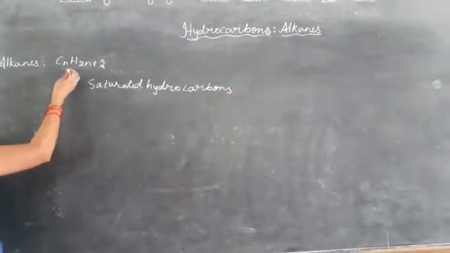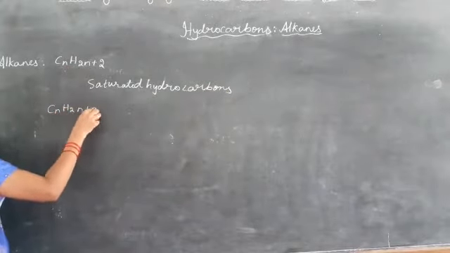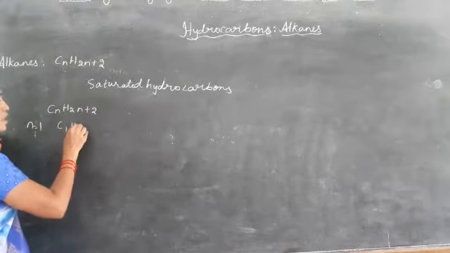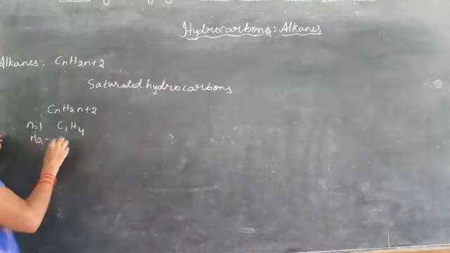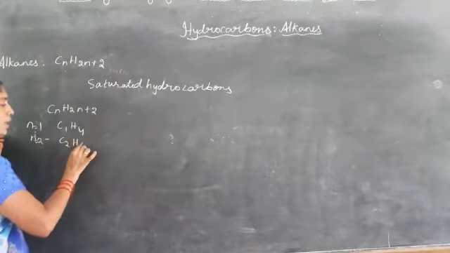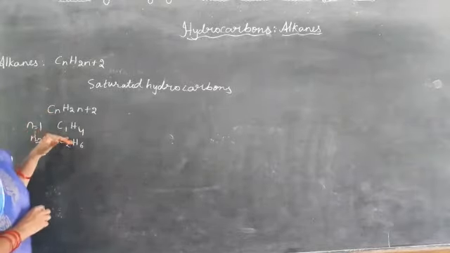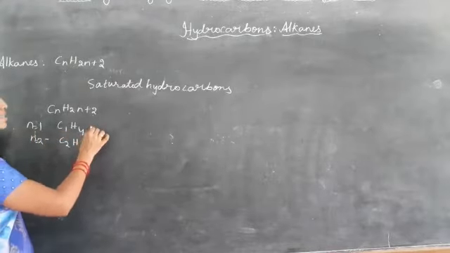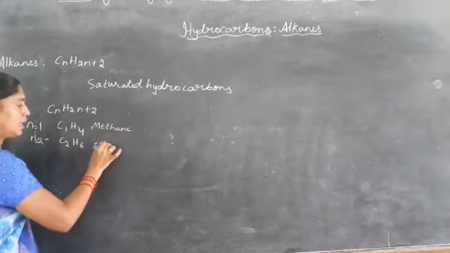Now, in CnH2n+2, let us see what alkane we get if n is equal to 1. This is CH4. If n is equal to 2, we get C2H6. These are the different alkanes.